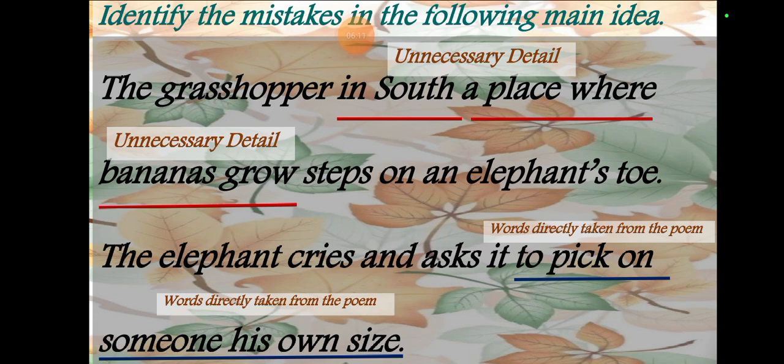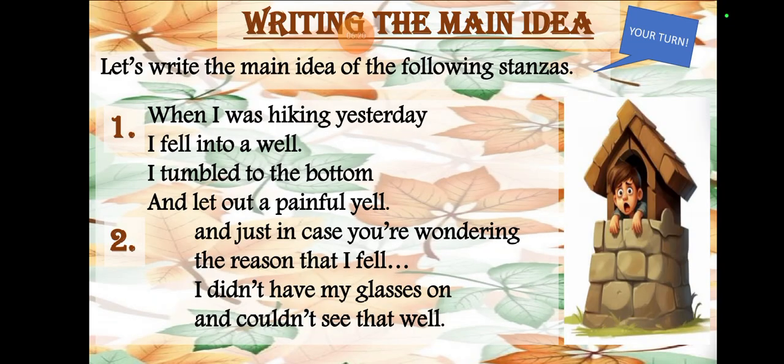So here, words are taken directly from the poem, and this is again a word that is taken from it. So some are unnecessary details, and some are words that are already taken from the poem. We are writing the main idea, so it's not your turn. Let's write the main idea of the following stanza.